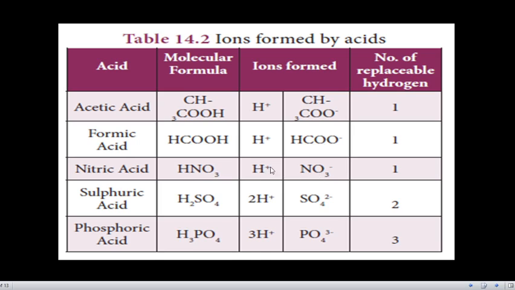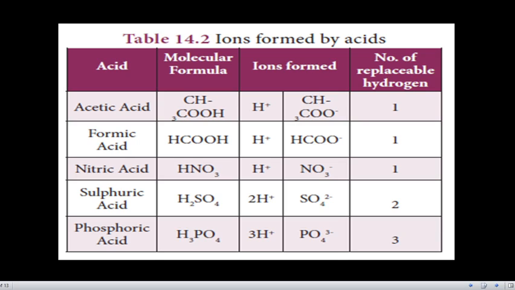One plus charge is there, so it is a neutral compound, so the opposite ion also has a minus charge. Sulfuric acid, 2 hydrogen ions are formed, that is 2 H plus ions, and it gives a negative ion, SO4 2 minus ion. Phosphoric acid, 3 hydrogen ions, and phosphate ion PO4 3 minus. So these are the ions produced by the various acids.